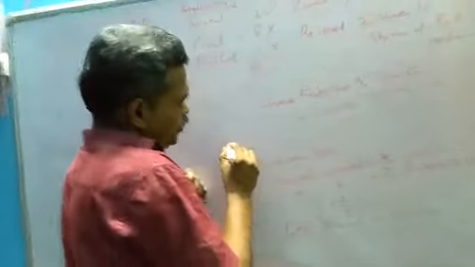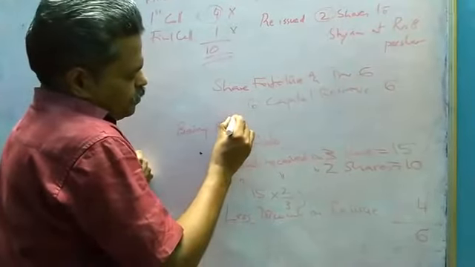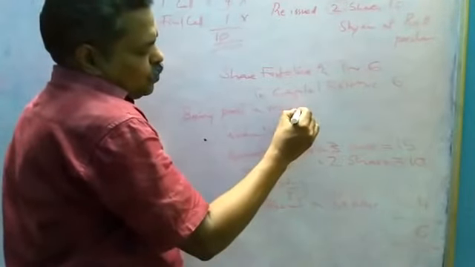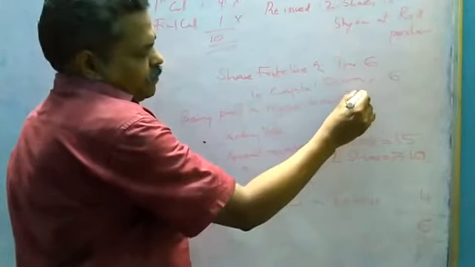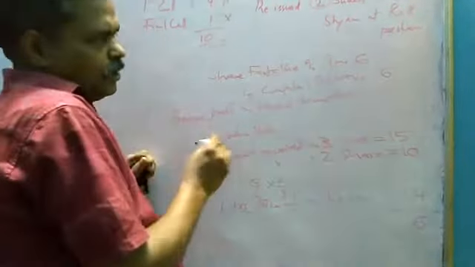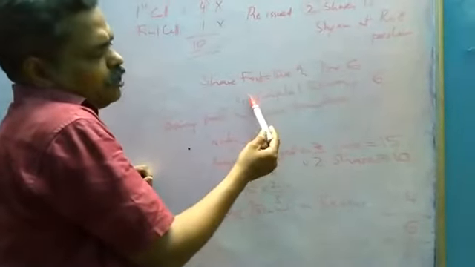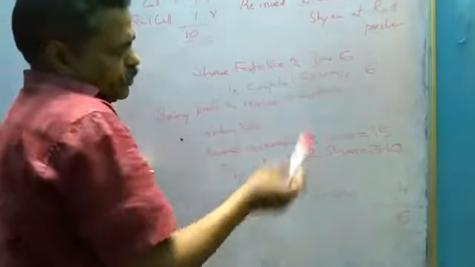You will write the narration: being profit on reissue transferred. Okay, that is how we will make the entry. Share forfeiture account debit to capital reserve account 6 rupees, being profit on reissue transferred.